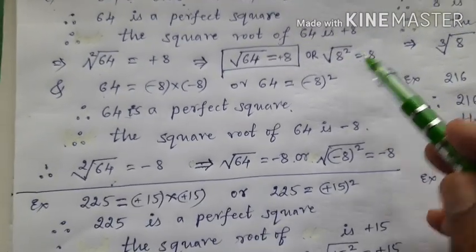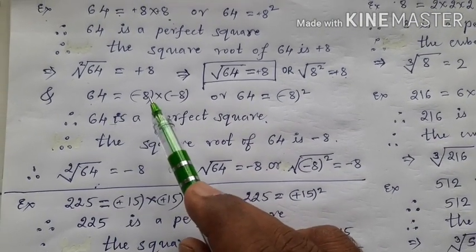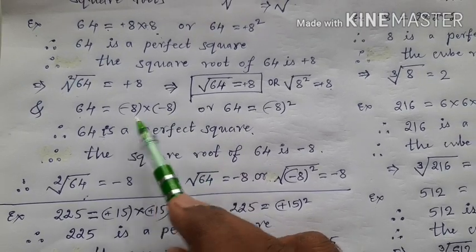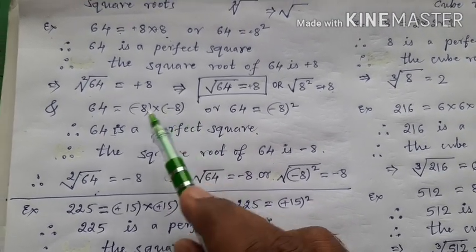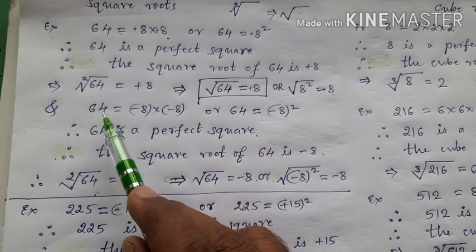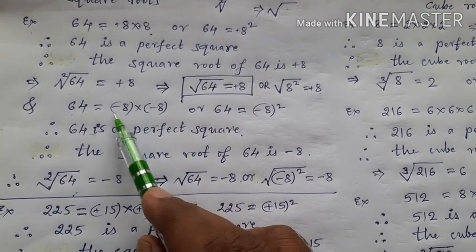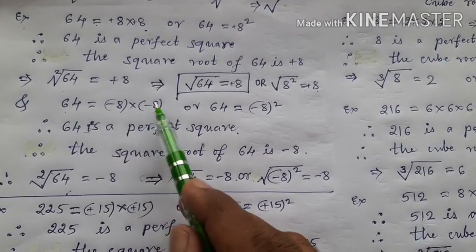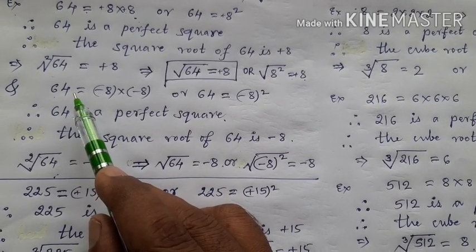Now you see here, 64 is also written as a product of two equal integral factors, which are minus 8 and minus 8. If you multiply minus 8 and minus 8, you also get 64, no? Therefore, 64 is a perfect square. How? Minus into minus is plus, 8 into 8 is 64, and you are getting plus 64 as the product.